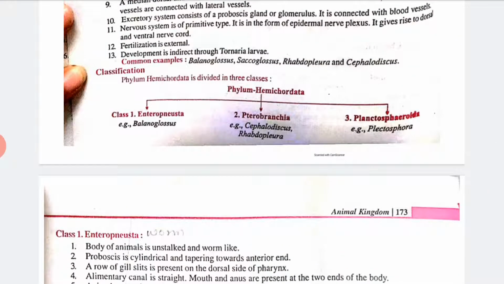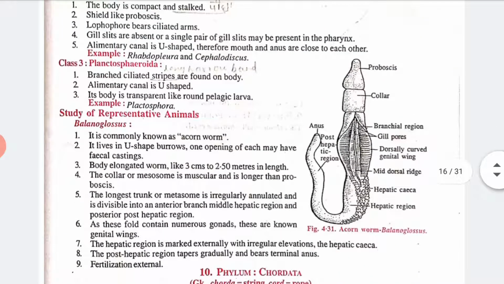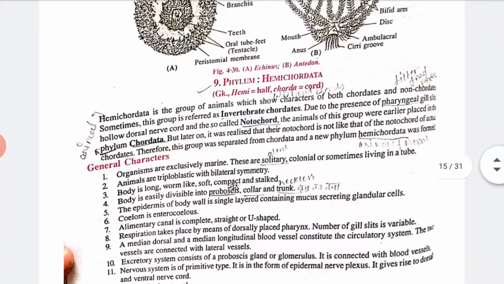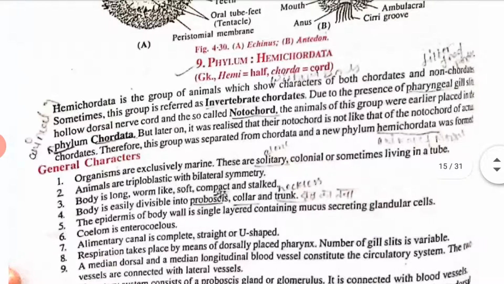Again, you can see the phylum Hemichordata. It is also divided into 3 classes, and the picture and the structure are given, right? So let's see what Hemichordata is first. Hemi means half and chordata means chord, meaning those animals which are half chordates. So Hemichordata is the group of animals which shows the characters of both chordates and non-chordates.